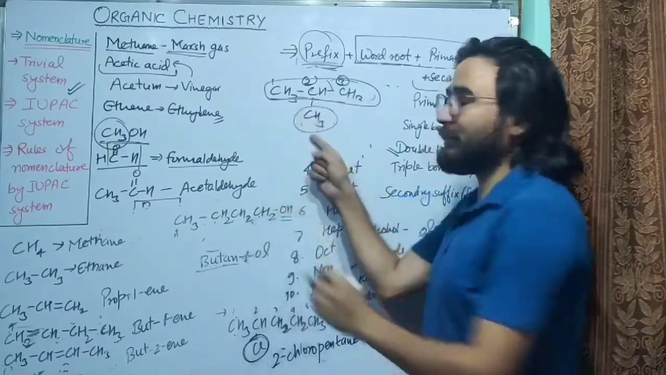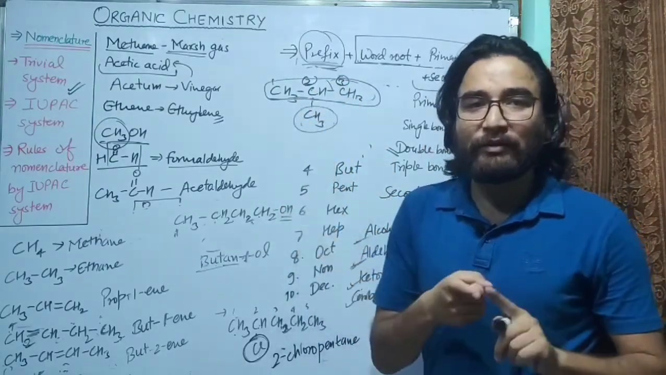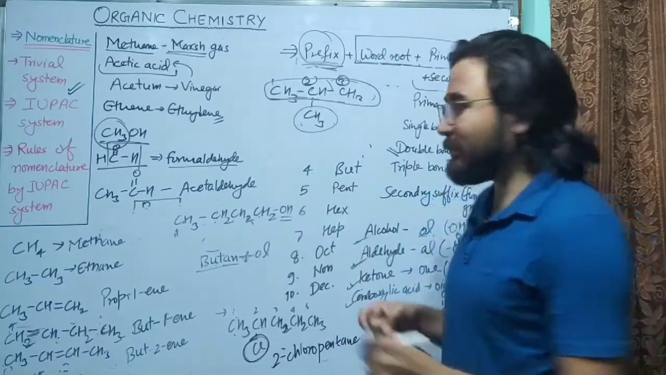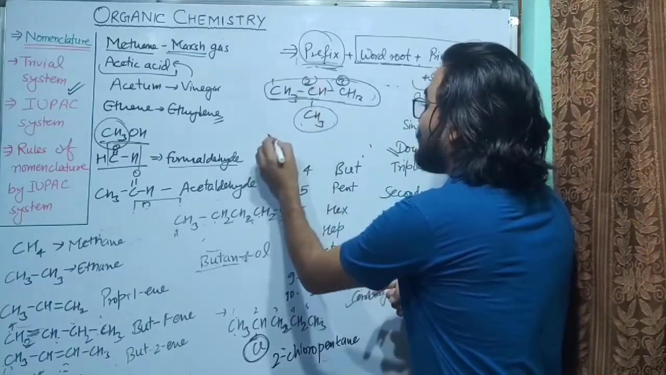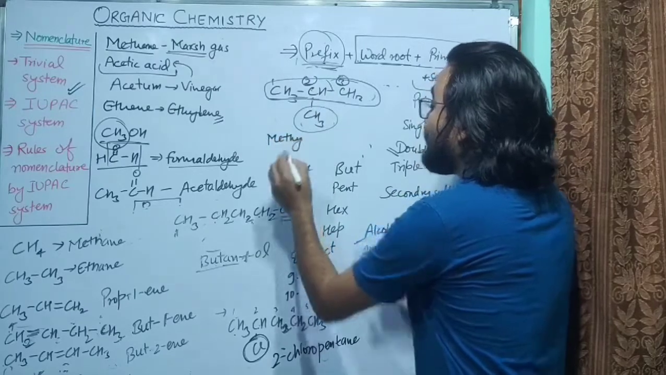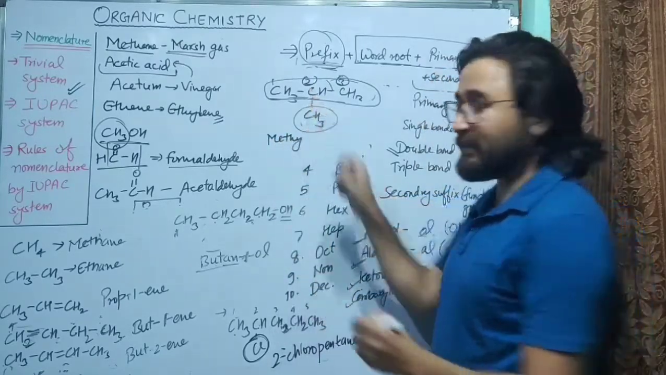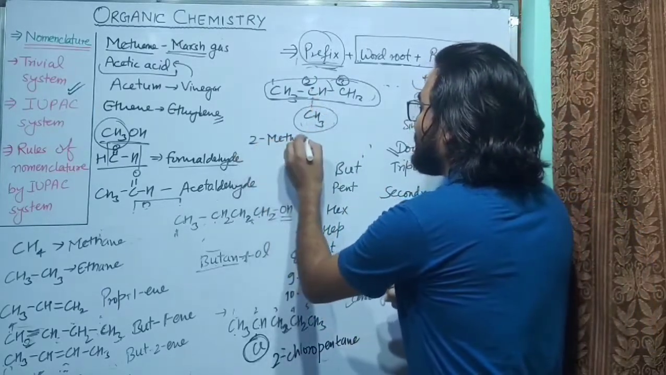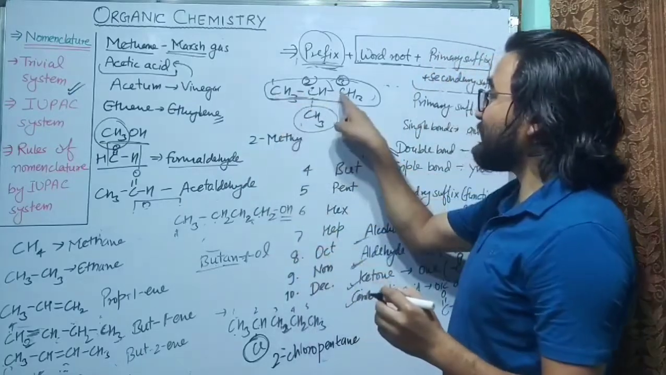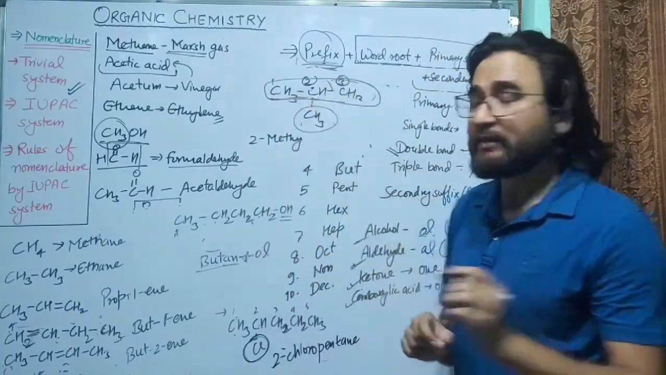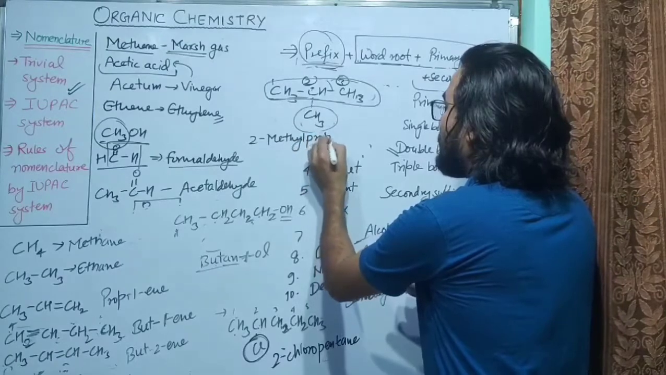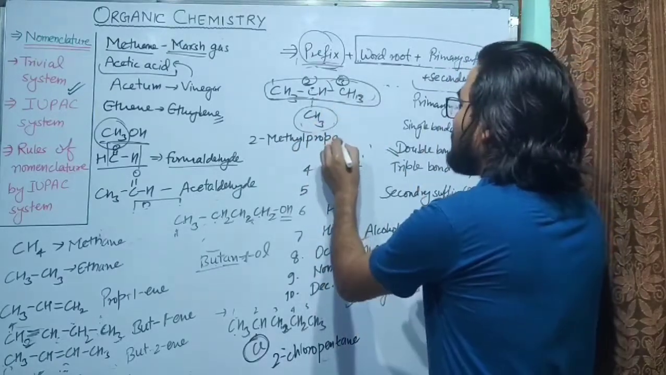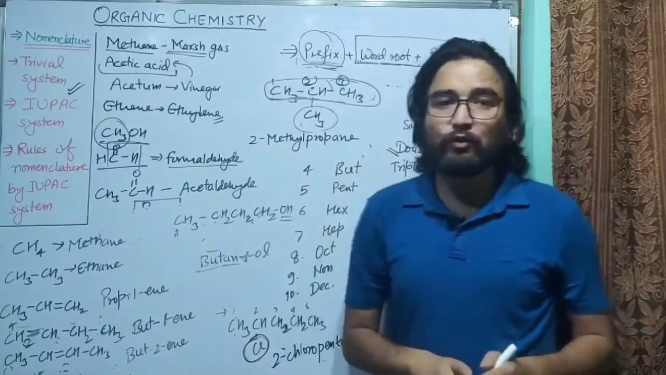So this CH3 group is extra. And what is its name? Methyl. The prefix used will be methyl. The methyl group is attached to the second carbon atom, so its name will be 2-methyl. And how many carbon atoms are there in the parent chain? That is 3. So 2-methylprop, and there are only single bonds, so ane. Its name will be 2-methylpropane.